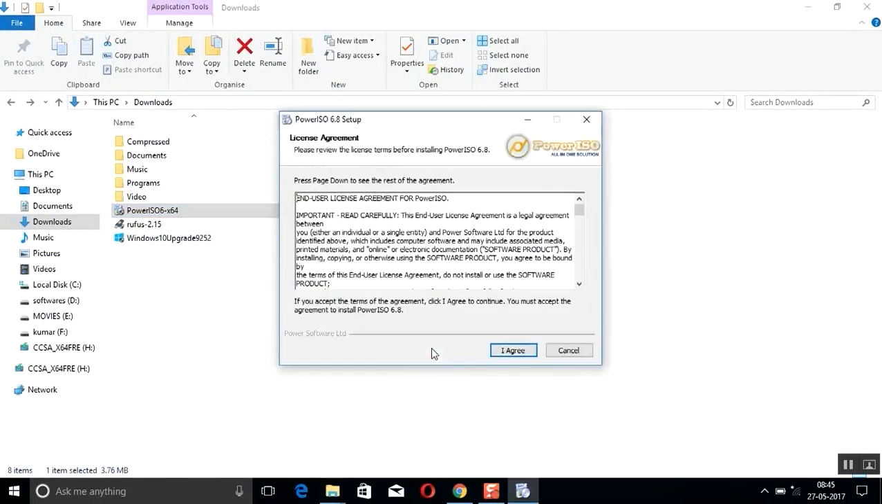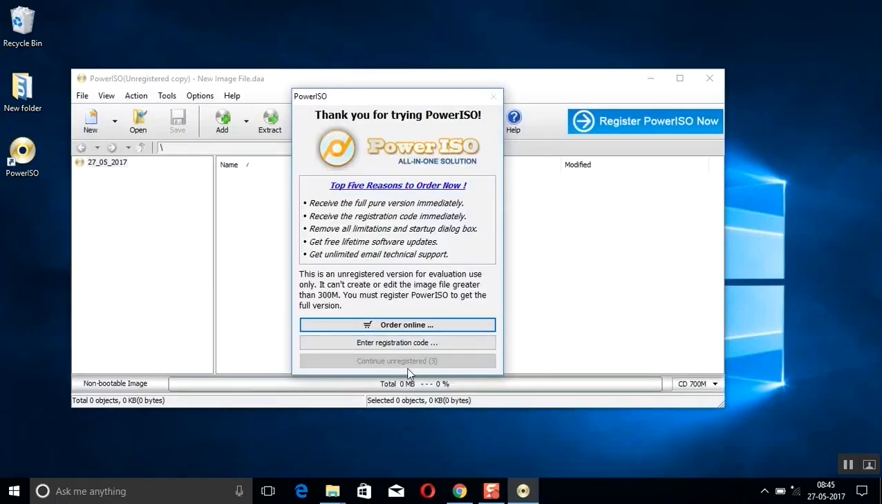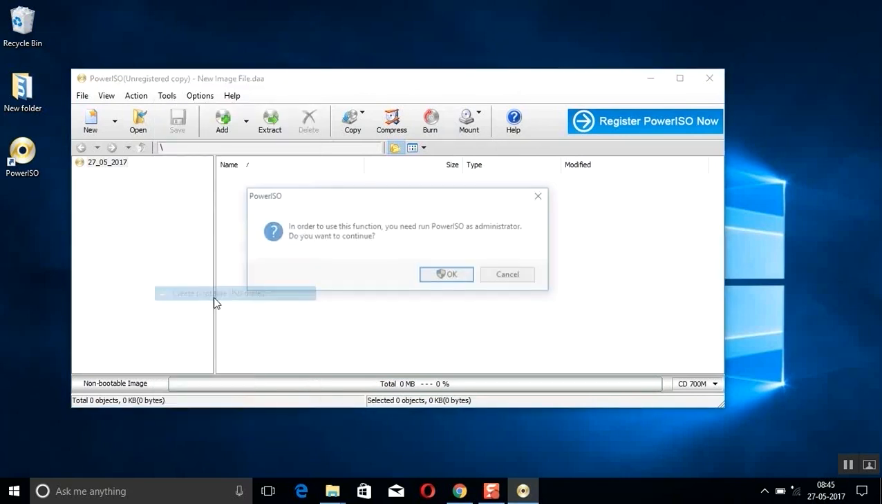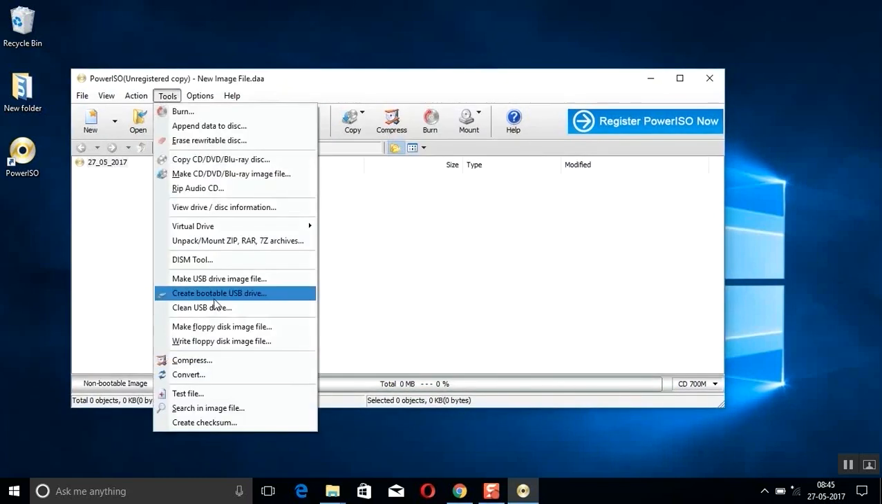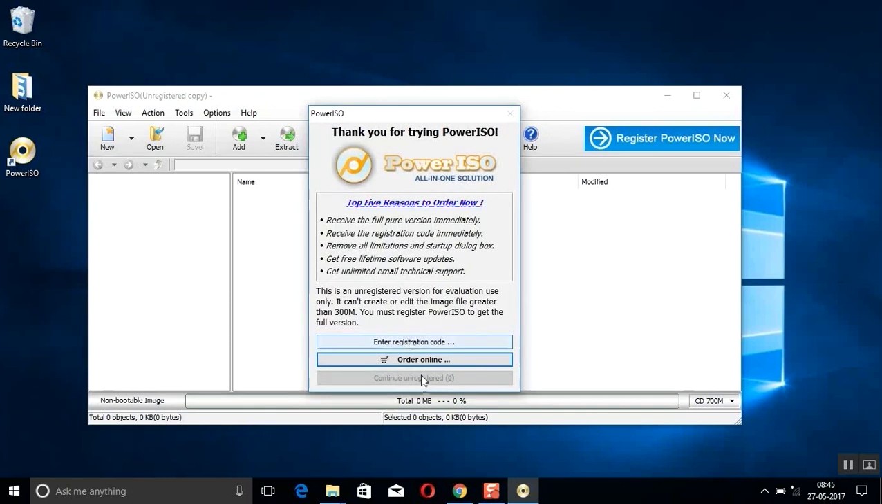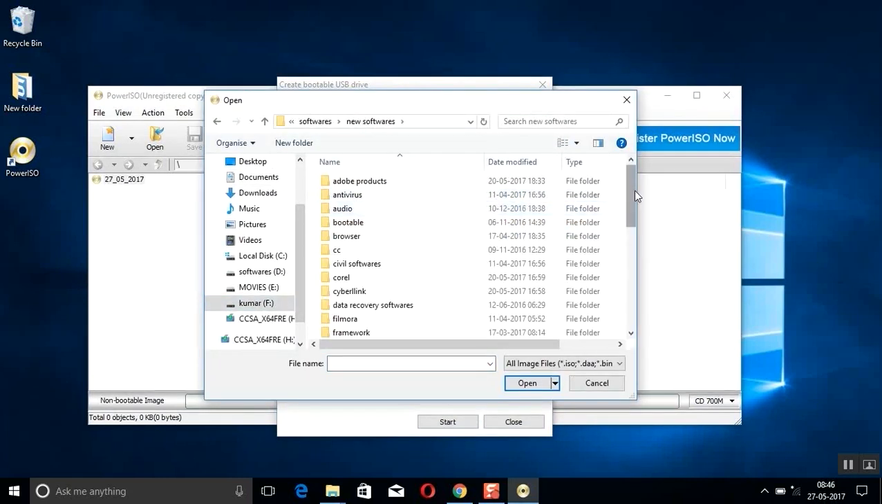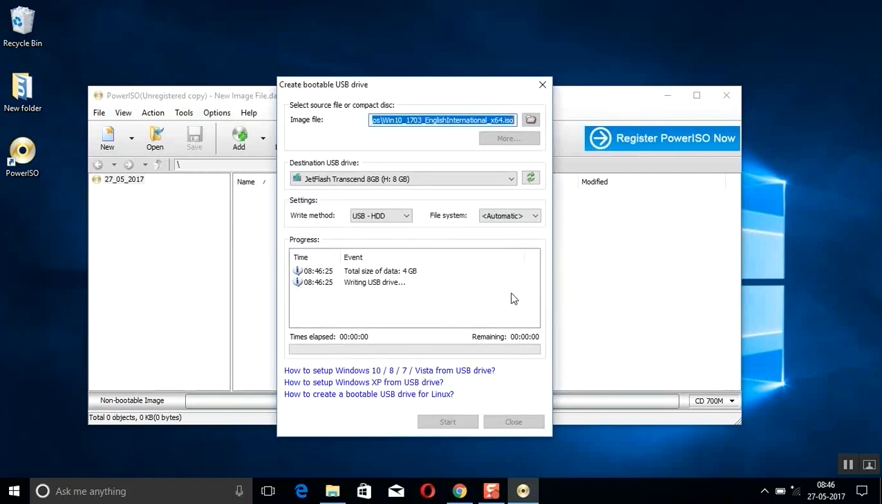Click on Power ISO and install it. Next, close. Now you can open Power ISO, continue and register. Next, go to Tools and Create bootable device. Click OK. Let's continue unregistered because I didn't purchase it. Tools, create bootable device. You have to choose where the ISO file is. Mine is under OS. I click it. Let's start. It takes more than 30 minutes, so I have skipped most of that part.